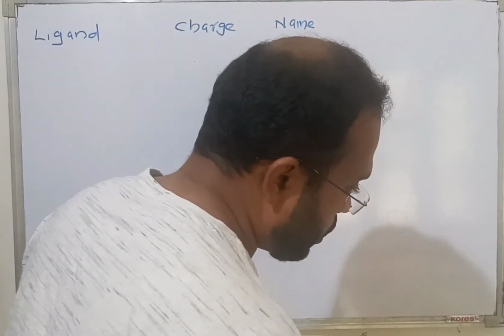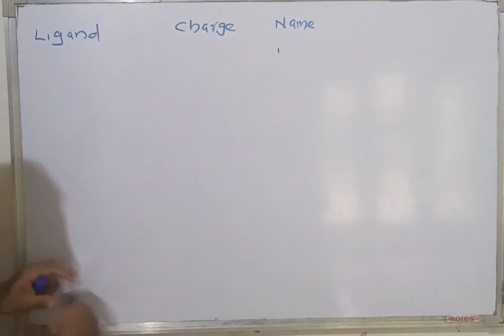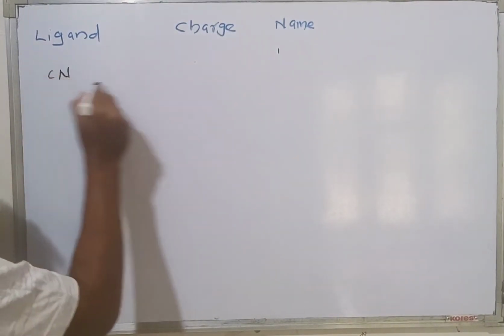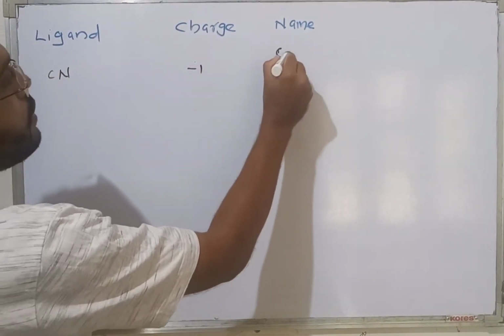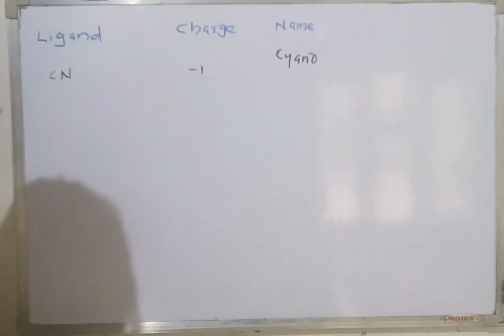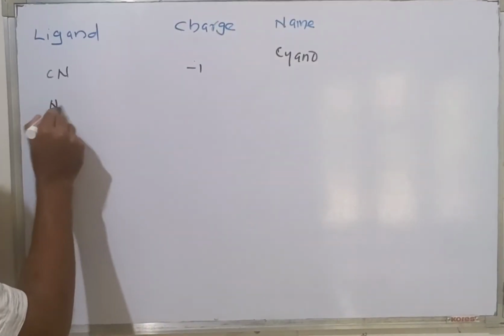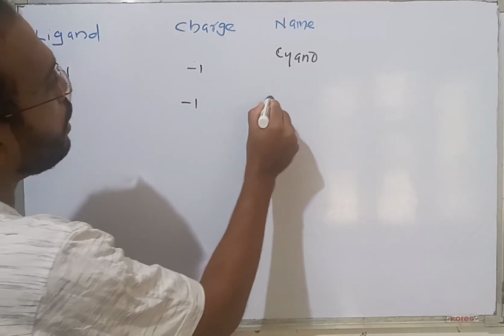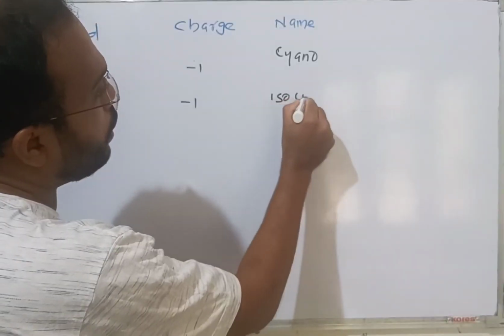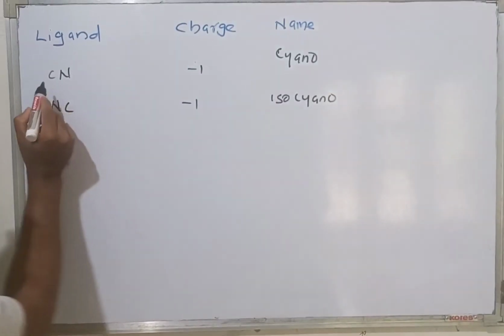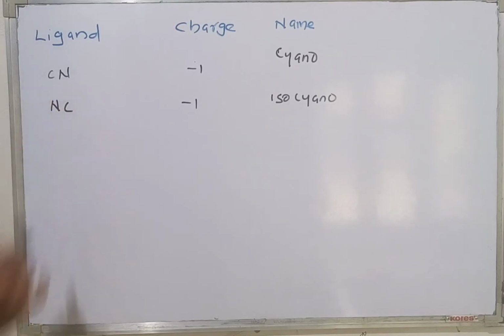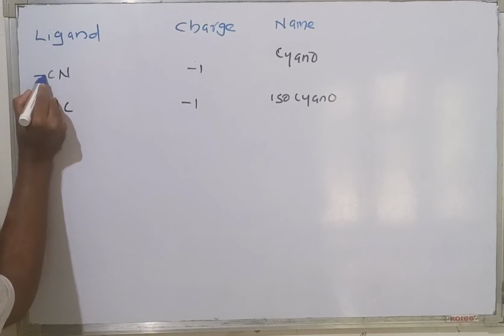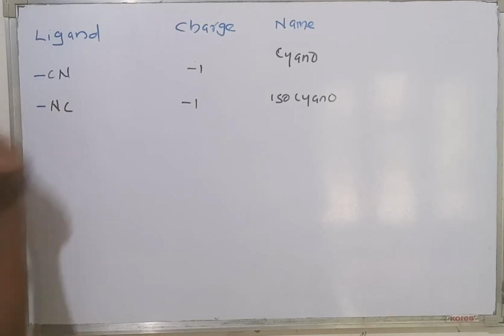I continue again. CN minus 1, cyano. It can be NC minus 1, isocyano. Look here, same carbon and nitrogen, but here carbon is bonded to the metal, here nitrogen is bonded to the metal.